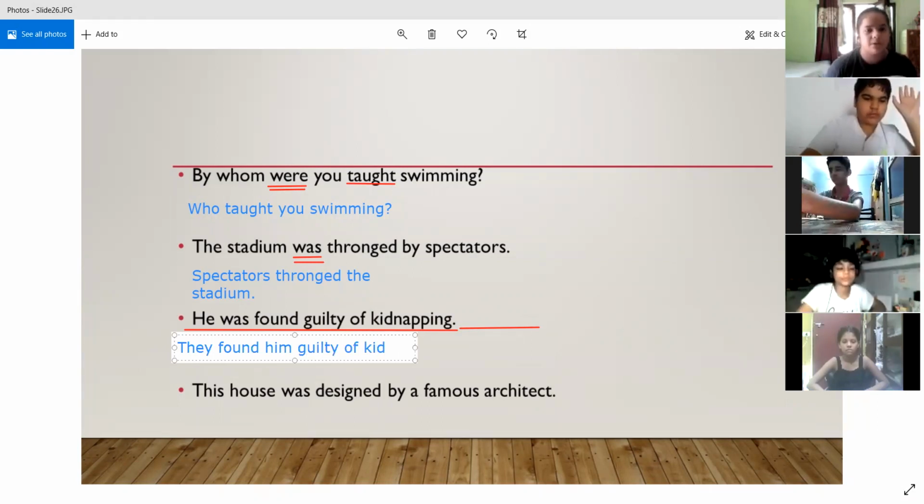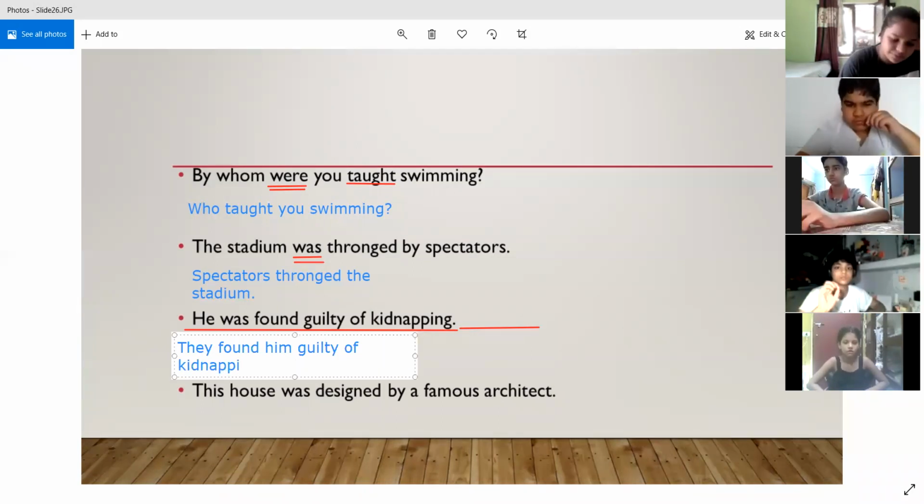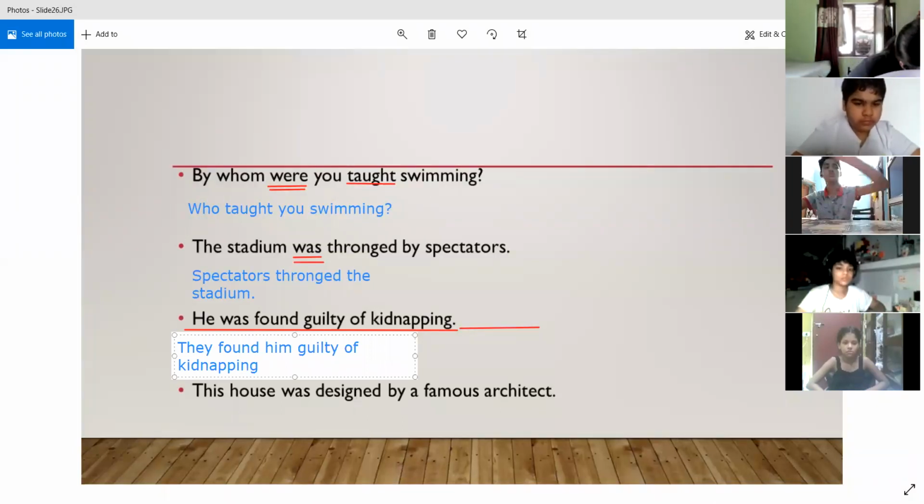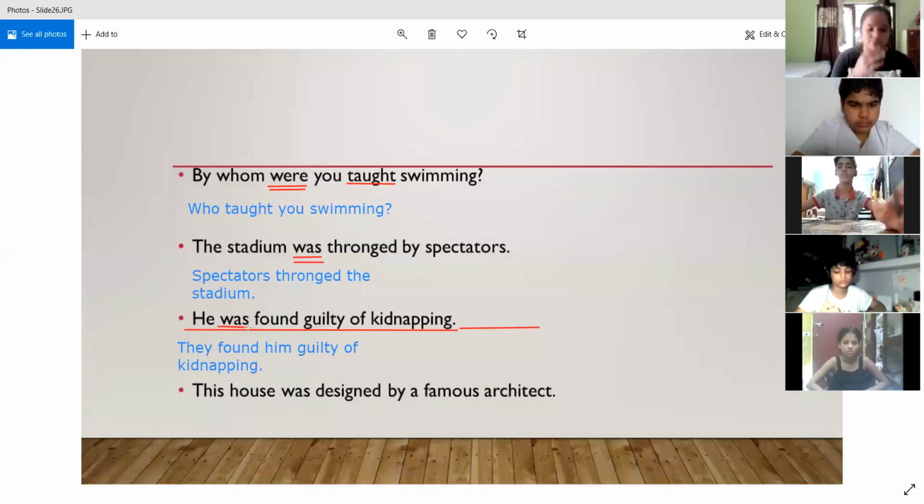So how do we come to know the tense, Brajendra? All right, Brajendra has muted. They found him guilty of kidnapping. Since "was" was present over here, this was telling us that this sentence was in simple past.